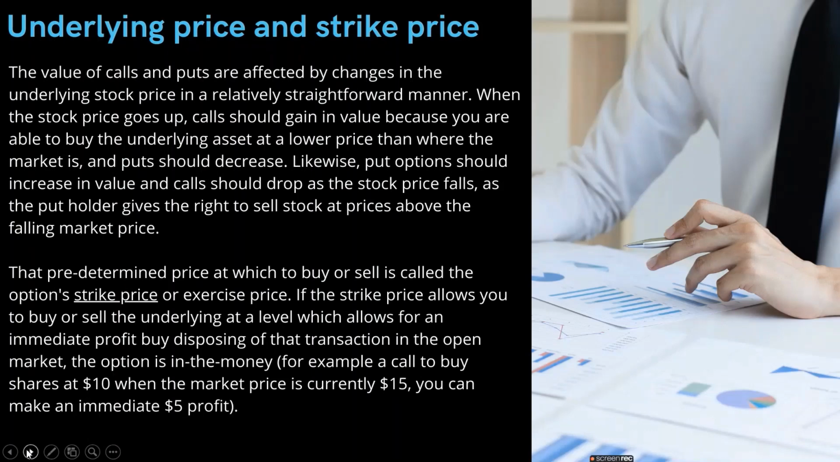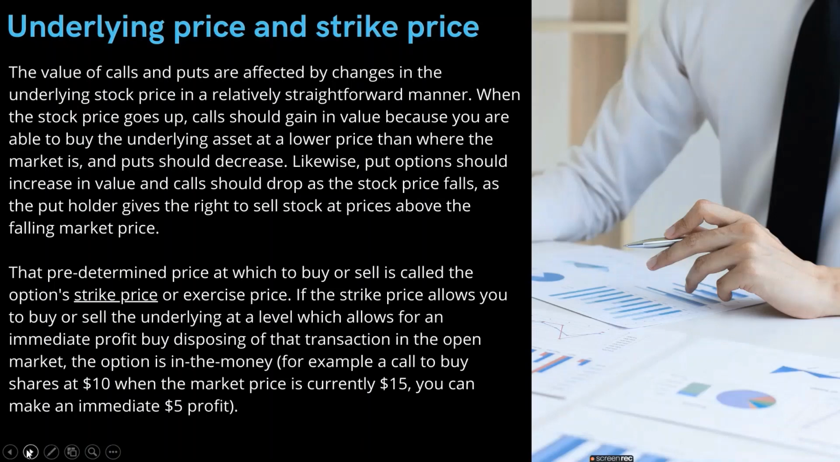The value of calls and puts is affected by changes in the underlying stock price in a relatively straightforward manner. If the amount is less than the strike price, we would lose an amount in the call buy. It's opposite in the sell call. When the stock price goes up, calls should gain in value because we are able to buy the underlying asset at a lower price than where the market is, and puts should decrease. As I mentioned, call and put go inversely. So when a stock price goes up, it would help a call buy person, but not a put person.